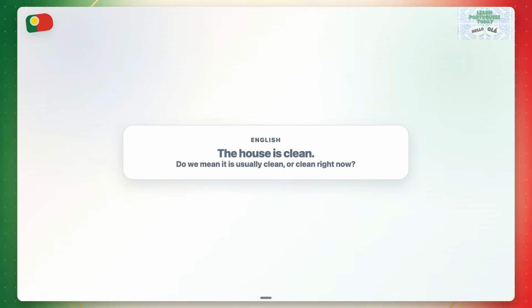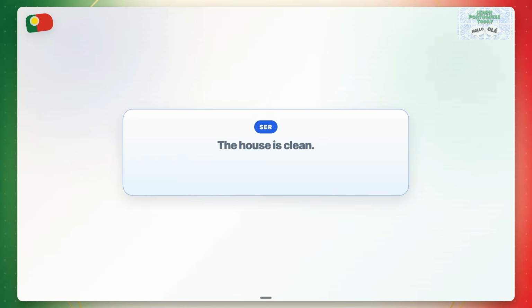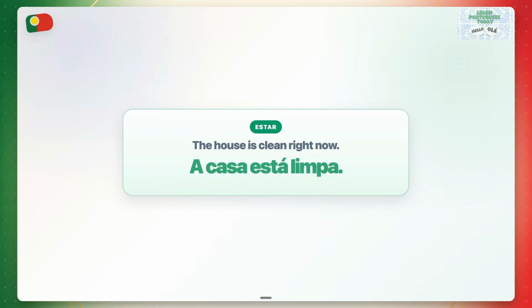The house is clean. Do you mean it is usually clean or clean right now? The house is clean. A casa é limpa. This describes the house generally. The house is clean right now.